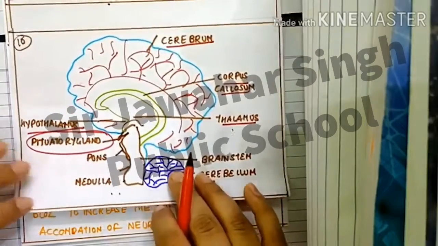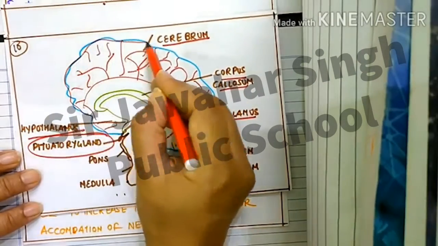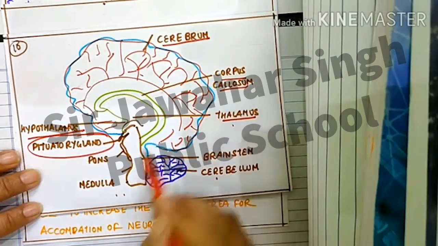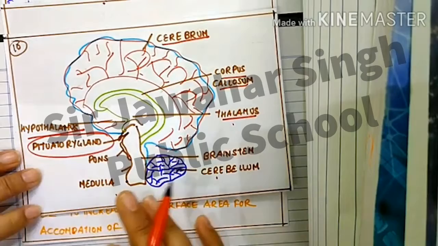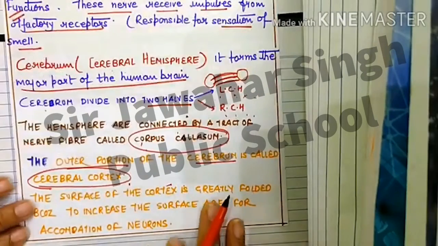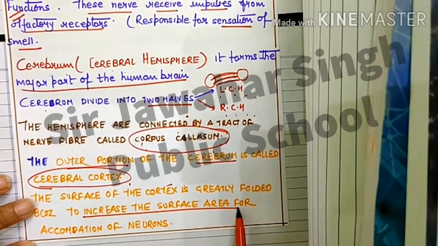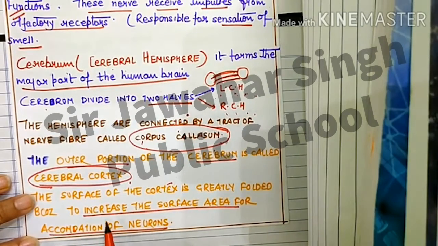This blue color is known as the cerebral cortex, and it is greatly folded. Why? To increase the surface area for more accommodation of neurons.